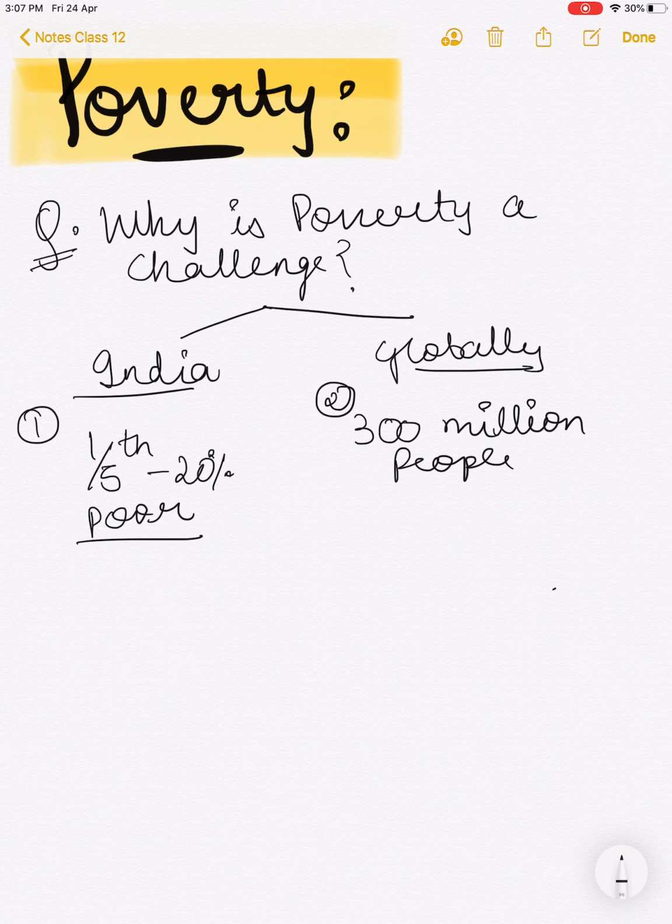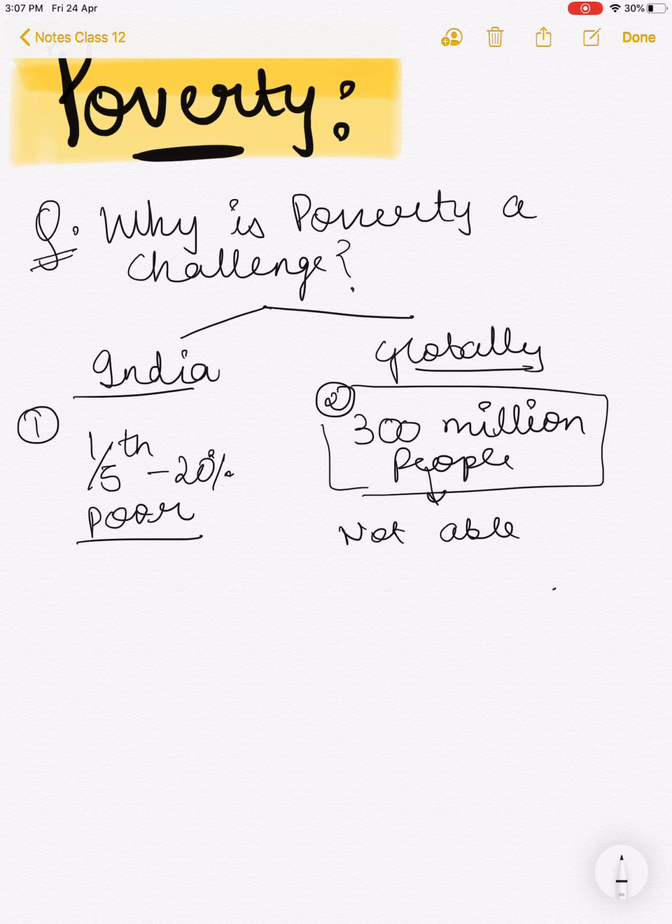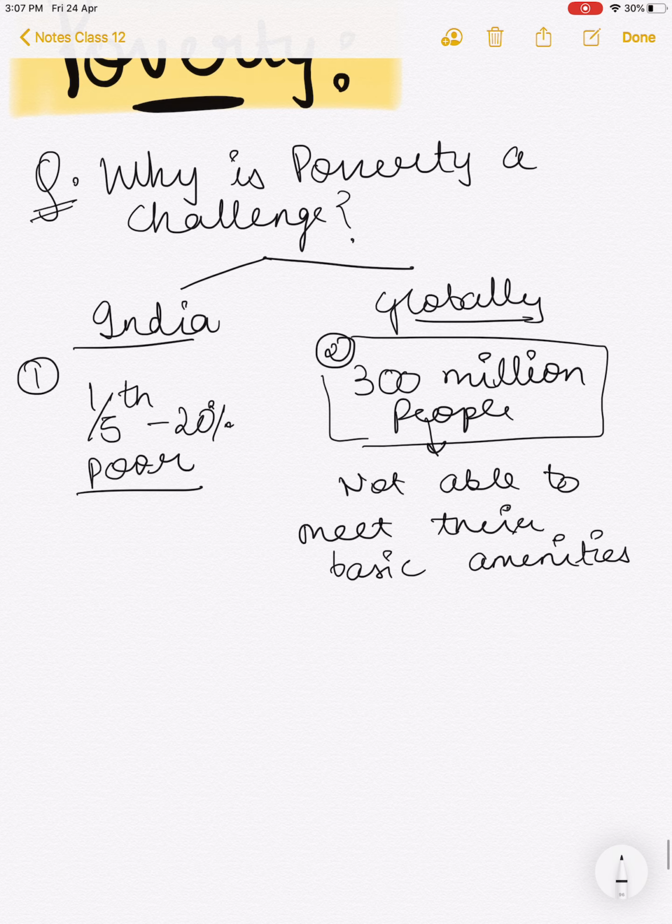Secondly, another dimension to this answer is that the poor that reside globally are 300 million. So 300 million total people are the ones who are not able to meet their basic amenities. So these 2 points are the answer to this question, why is poverty a challenge.